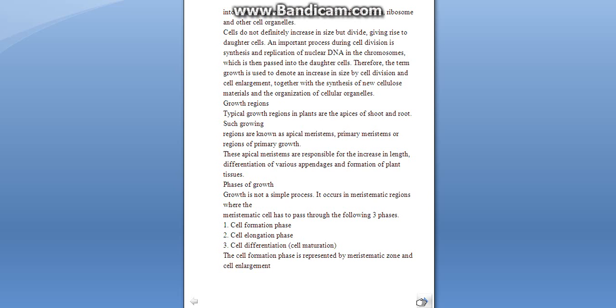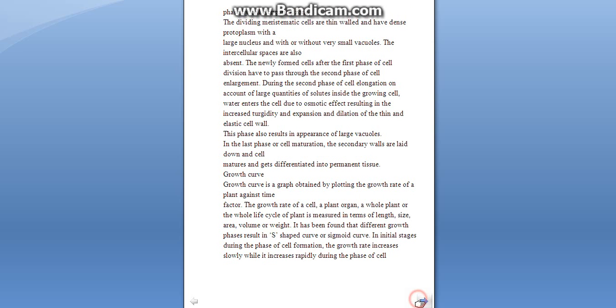Now the growth regions, what are the growth regions? They are the apical meristem, primary meristem. So they are responsible for primary growth, that is the plant will grow in length, and so there will be various appendages like leaf, like branches and the formation of plant tissues. Now there are three phases in a simple division: cell formation, cell elongation and cell differentiation.